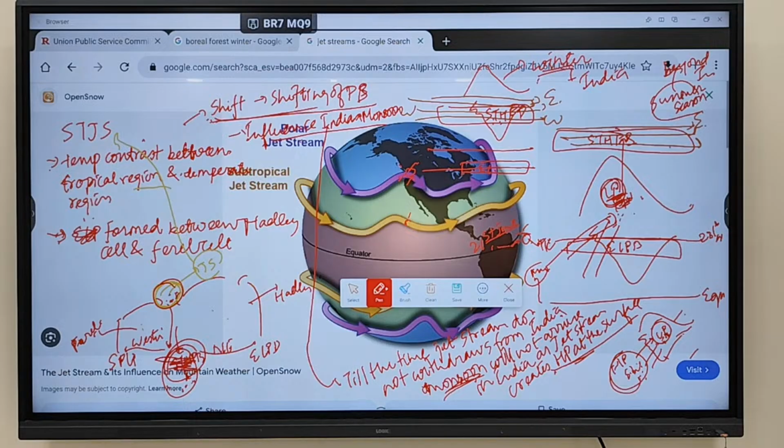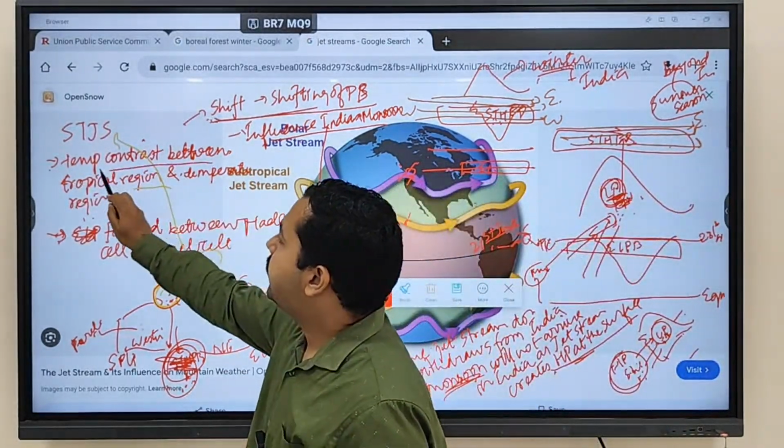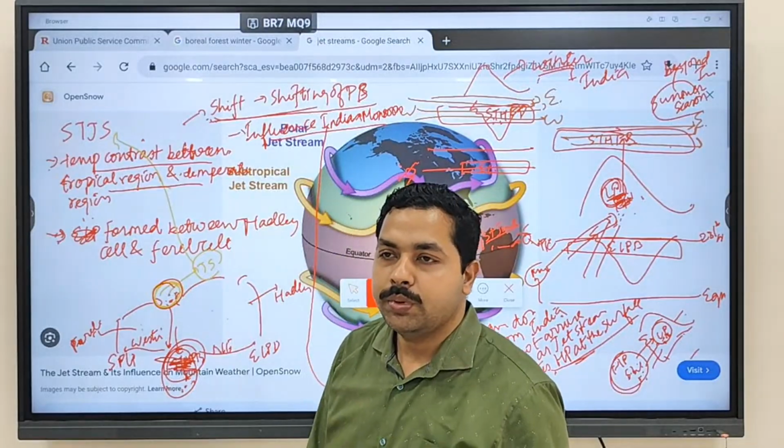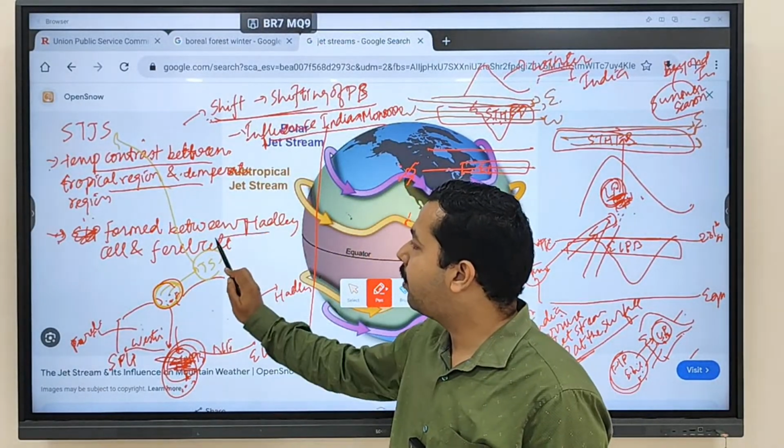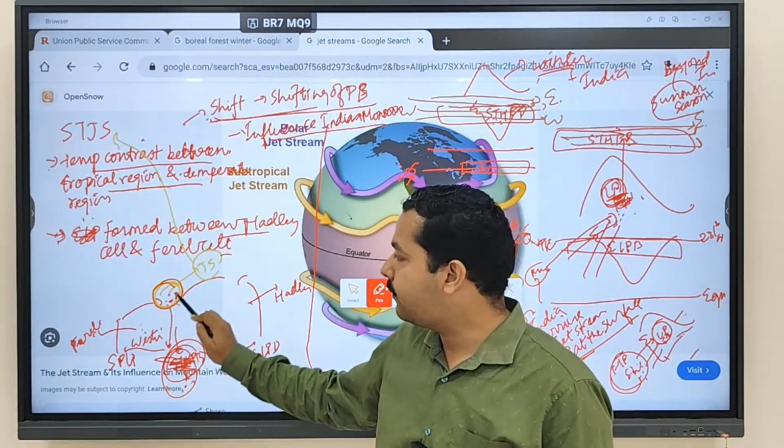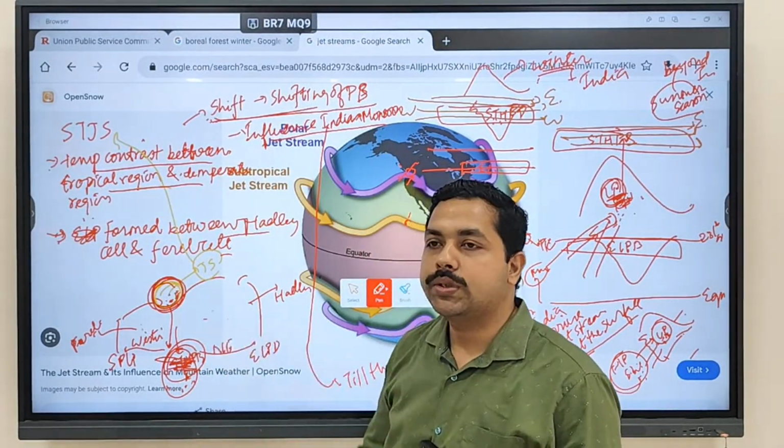Clear? So if there is a late withdrawal of the jet stream, you will see late arrival of nothing but the Indian monsoon. If you see early withdrawal of the jet stream, you will see early onset of the Indian monsoon. Clear? Any doubt regarding this particular thing? So this is an important thing you have to keep in mind with regard to how the subtropical jet stream influences the Indian monsoonal system. Fine. So what you have to keep in mind? The subtropical jet stream is developed because of the temperature contrast between whom to whom? Tropical region and temperate region. Formed between which cell and which cell? Hadley cell and Ferrel cell. Blows in which atmosphere? Blows in the upper atmosphere.